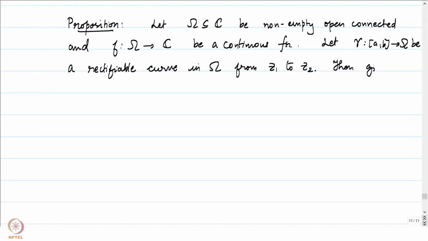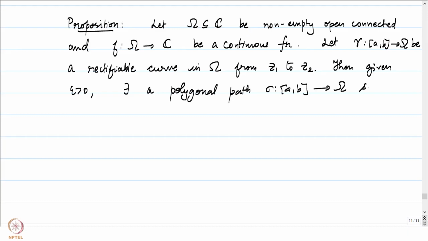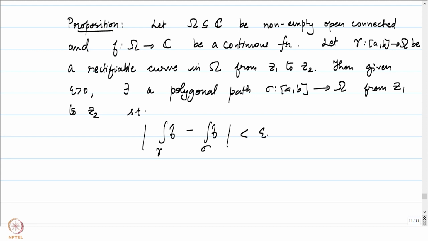Then, given epsilon positive, there exists a polygonal path sigma in omega, again from z1 to z2, the initial point is z1 and the terminal point is z2, such that the integral of f over gamma can be made arbitrarily close to the integral of f over sigma. The integrals are epsilon close, that can be ensured. So notice that this is a strong condition in the following sense.